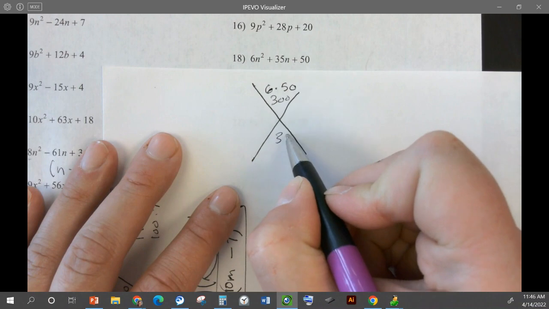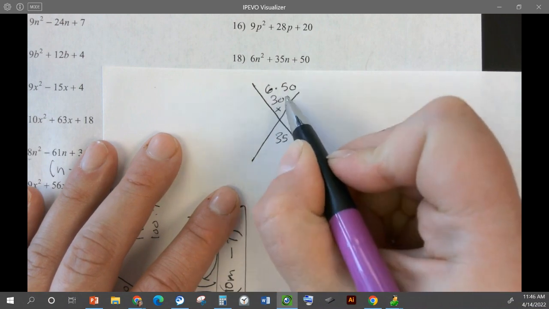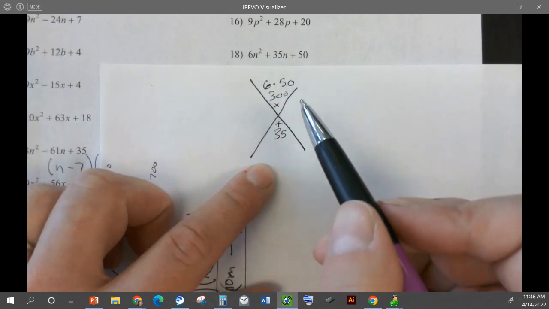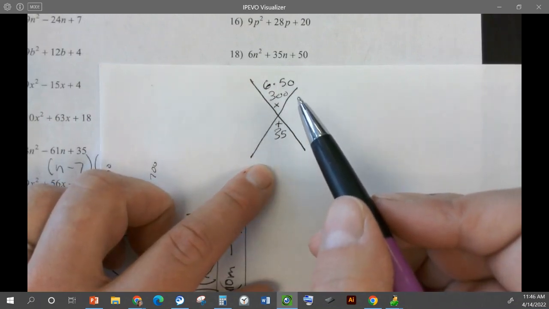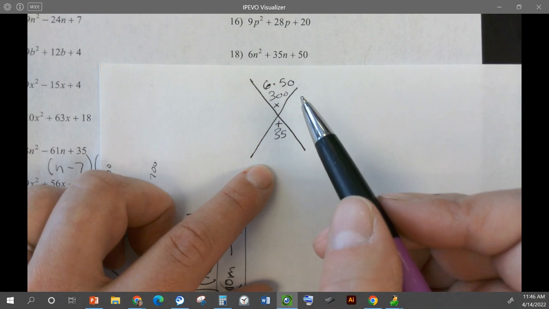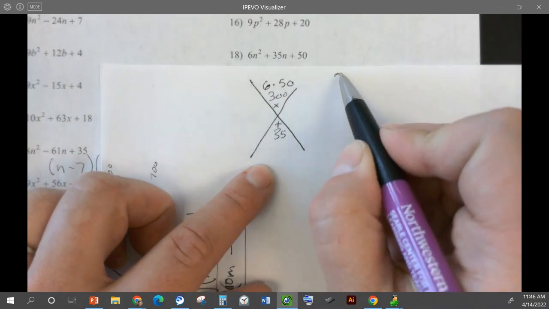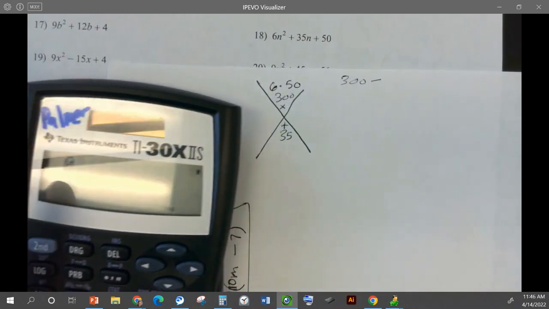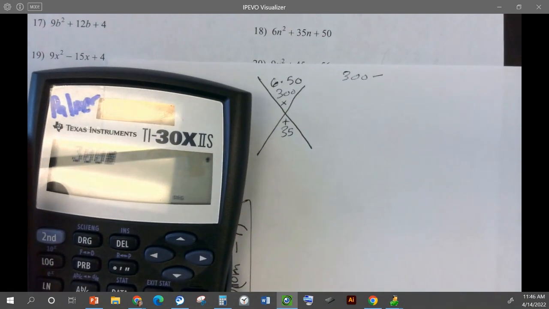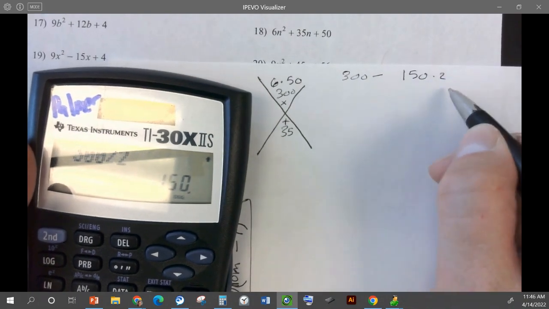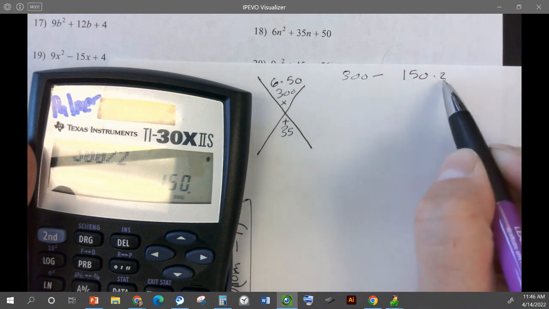35. Good. So we need things that multiply to get 300 and add to get 35. Can anyone think of anything right off? Any ideas? Okay, so I'm just going to break this down and we'll see. I'll start with 2, this one's even, 300 divided by 2, 150 times 2. There's no way I can get 35 out of these two numbers.